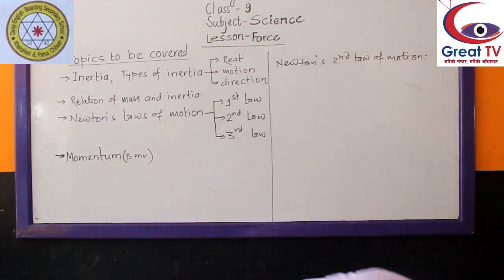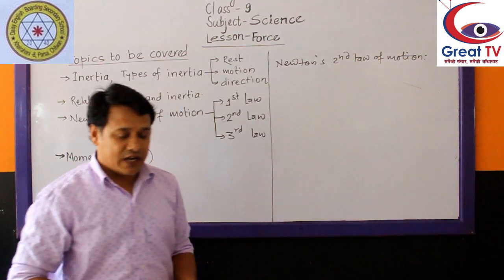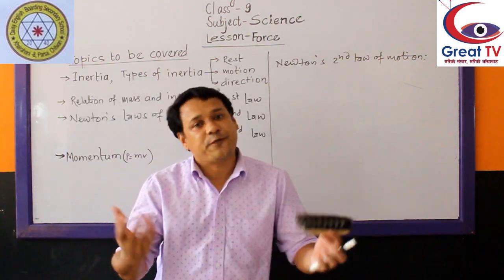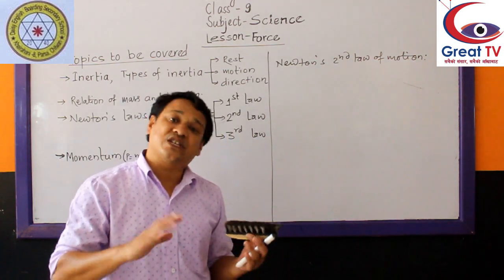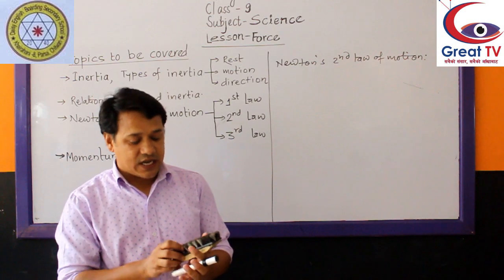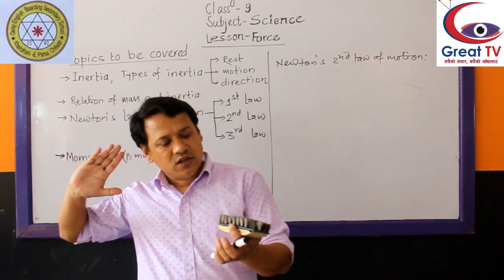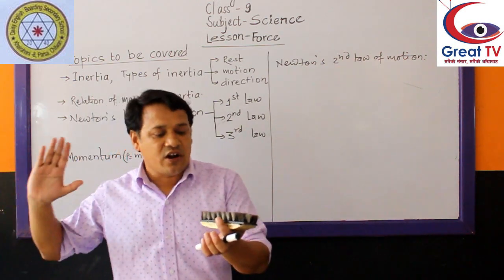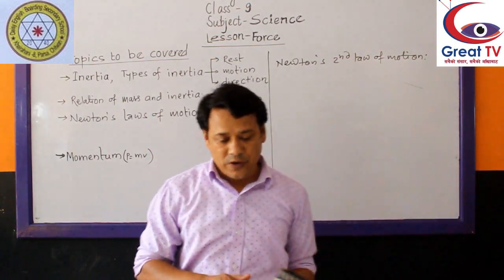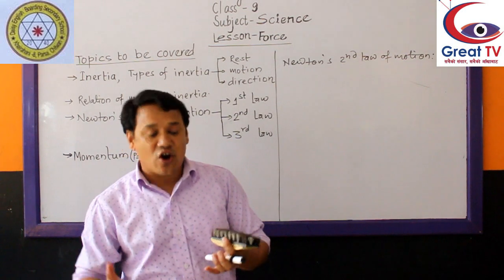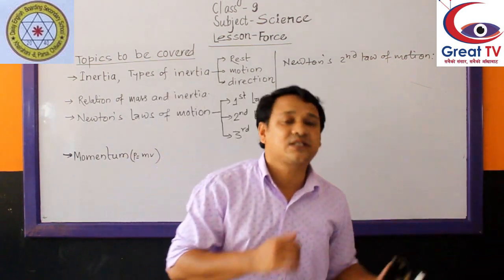Similarly, if we use different mass, and applied force is constant, then what happens? Let's say, while applying a certain fixed force on a less mass, it covers more distance. If we apply the same force on a big mass, it covers less distance.